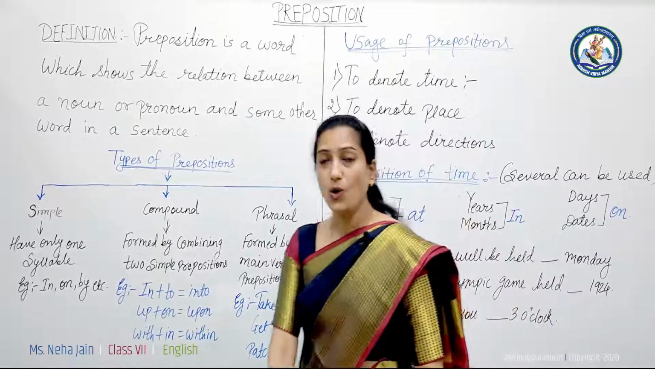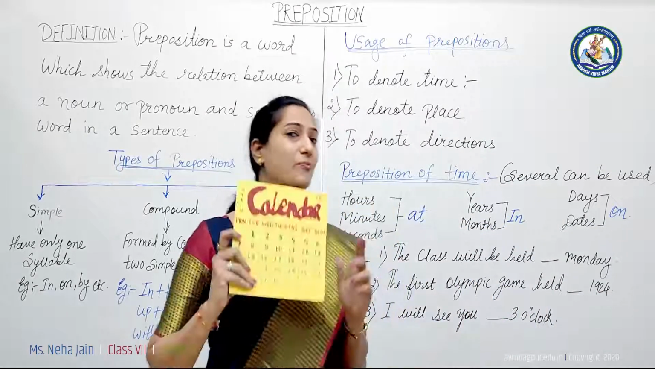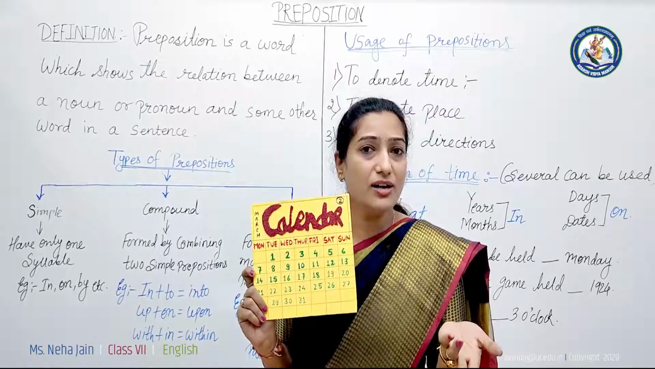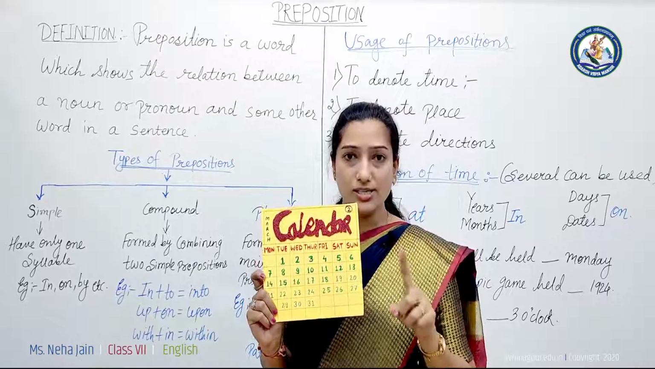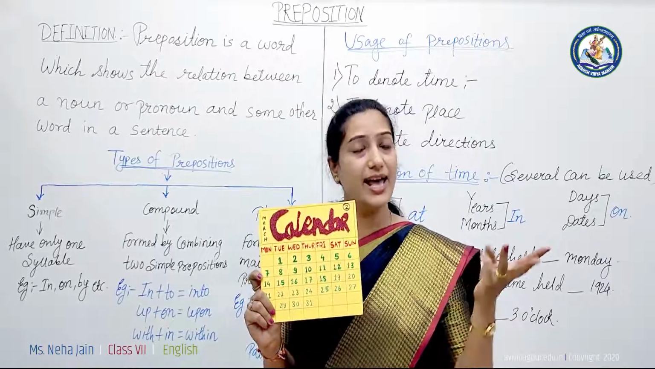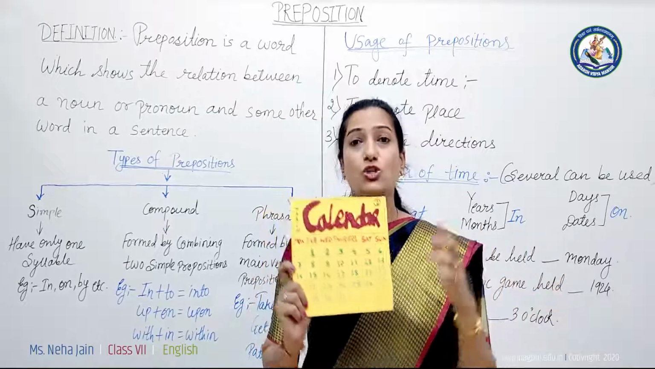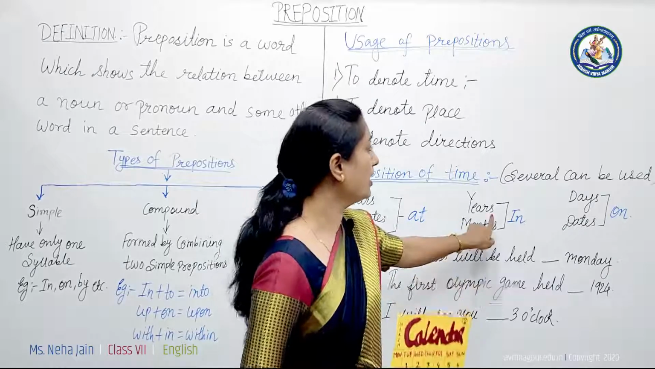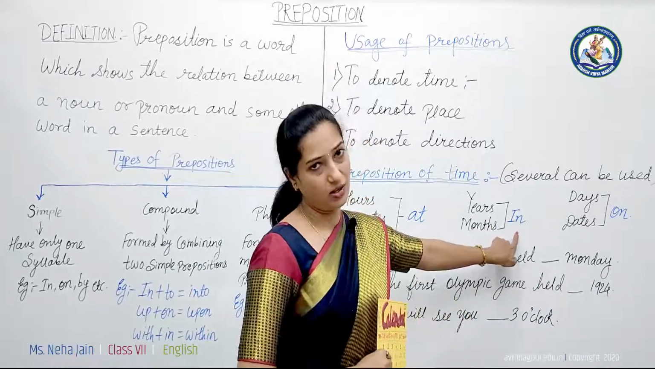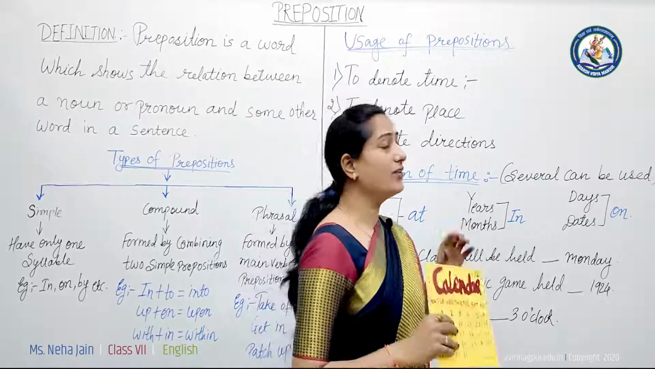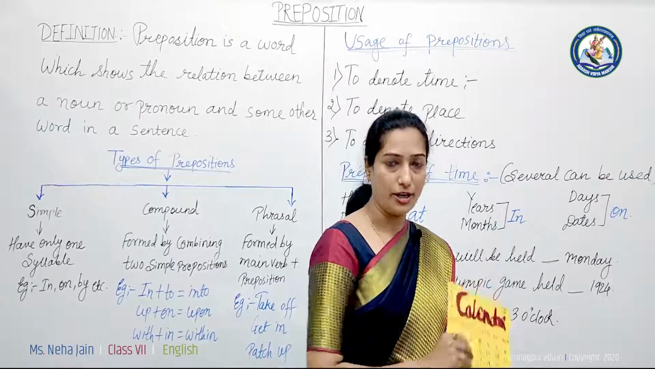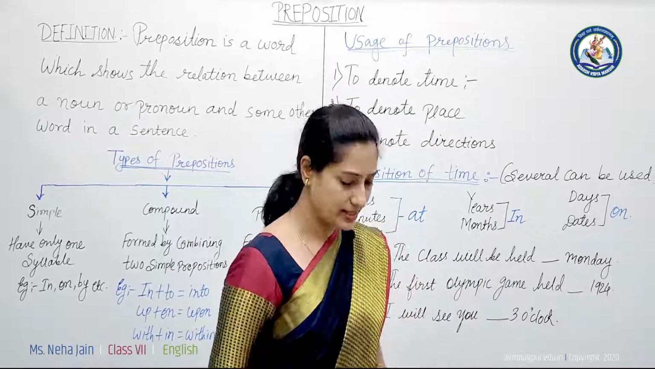Okay, now the other thing you can see in my hand is a calendar. Now what do we note in a calendar? We note years, months, days and dates. Yes, so while we talk about years and months, we use the preposition in. Okay, and while we talk about days and dates, we use on. Got it? Now let's have some examples.